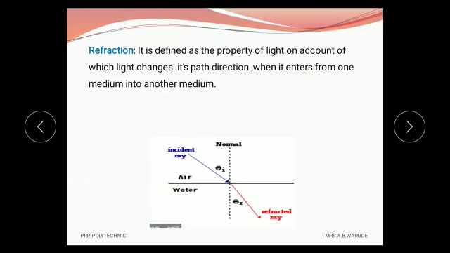See the diagram. Here this is the normal. Here the first medium is air and the second is water. This light is incident at this point.